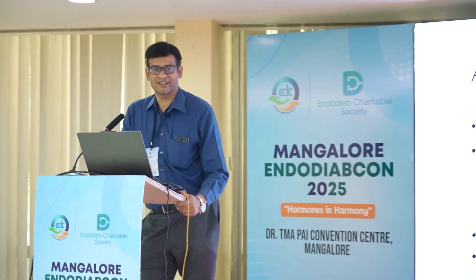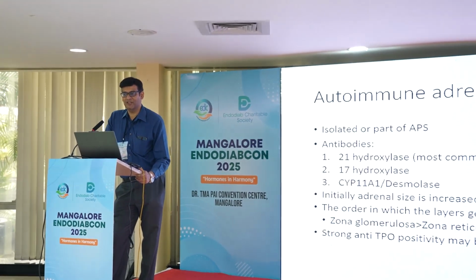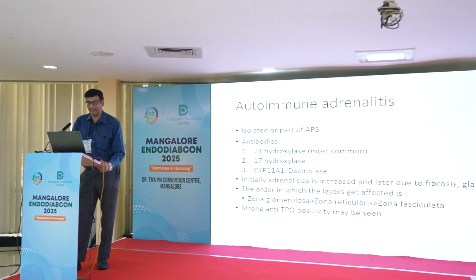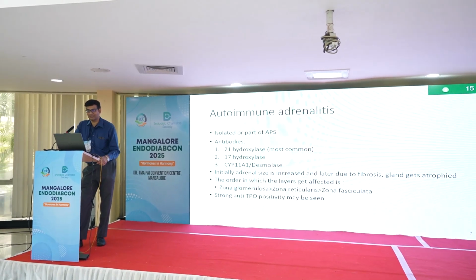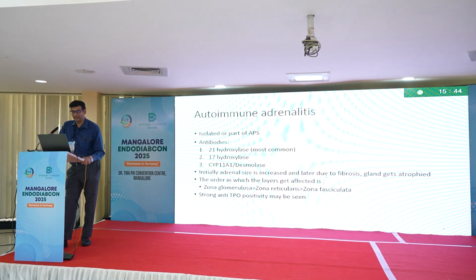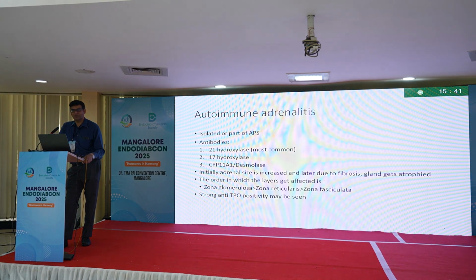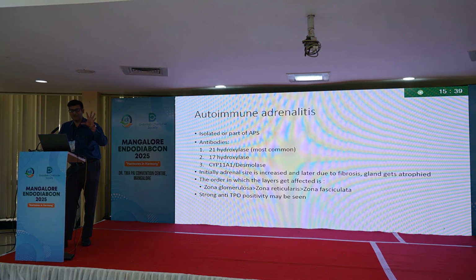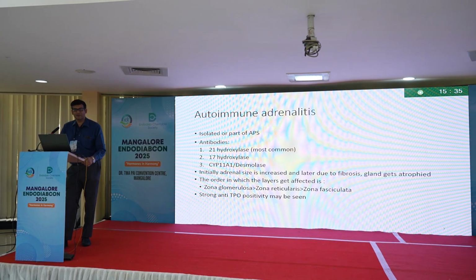Autoimmune involvement, as I said, can occur isolated or as part of APS, and antibodies are mainly directed towards 21 hydroxylase, 17 hydroxylase or CYP11A1 desmolase. So in autoimmune adrenalitis, what happens is, first the adrenals will enlarge in size and then finally they will atrophy because of fibrosis, and the glomerulosa is first affected, followed by reticularis, followed by fasciculata.